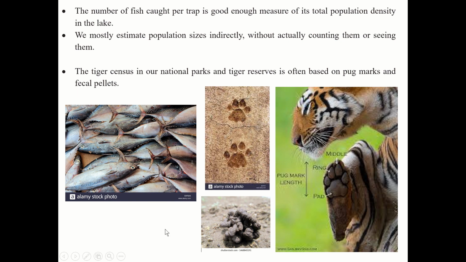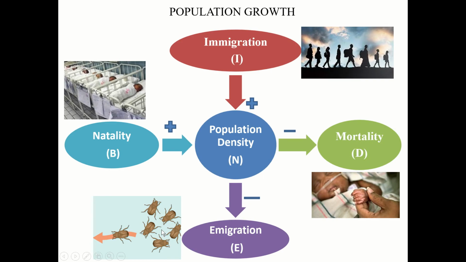Okay, so now population growth. When we say population is growing or growth takes place, there are four factors responsible for the population growth. One is natality, second is immigration, third is mortality, fourth is emigration. So this will give us the population density. All these are responsible for the population density. Now what is natality? Definition we will see later.